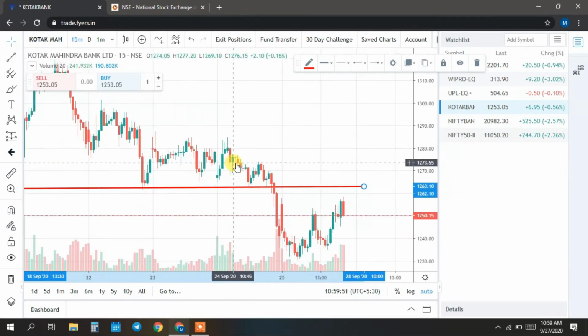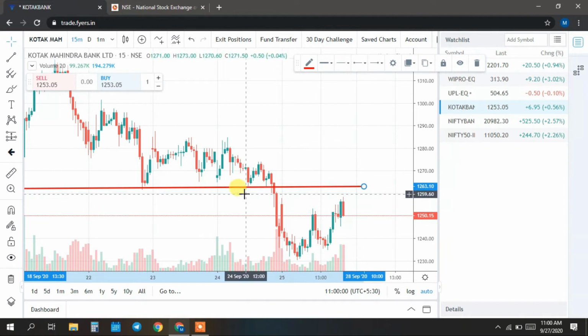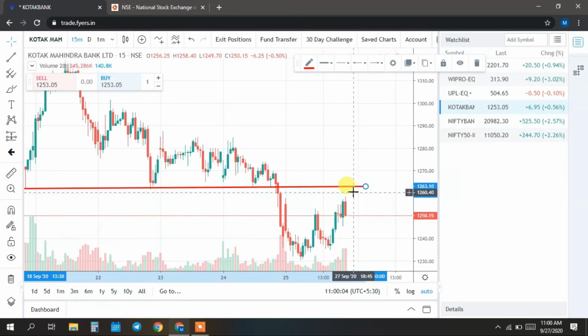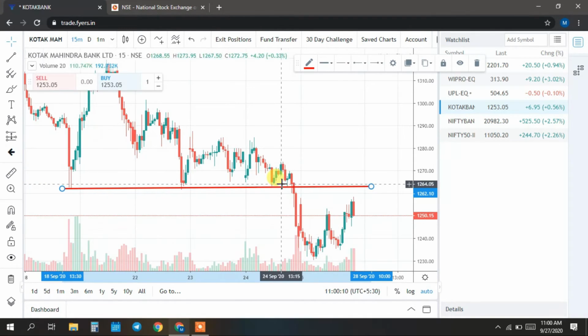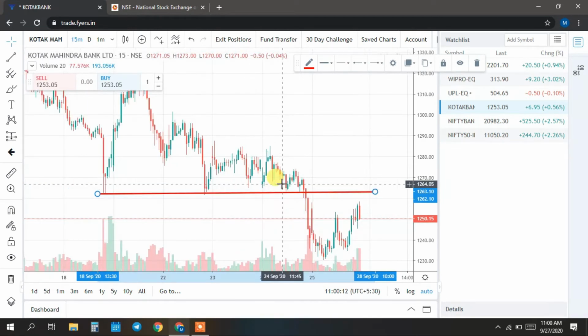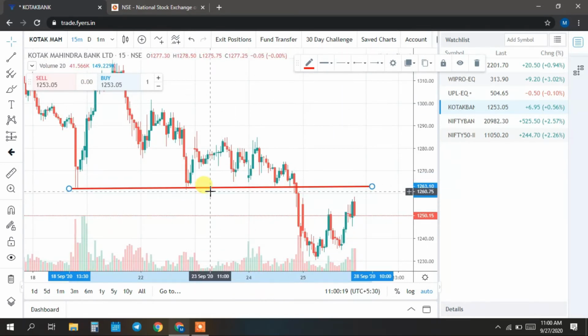So now what happened is Kotak Mahindra Bank fell through this line, and now when it reaches this line, it takes resistance. The seller gets activated at this level. As soon as it comes to this level, you can see some fall. So it's looking negative for me. Kotak Mahindra Bank also, you can sell below 1250 or 1249. If it goes below that, you can take a sell trade on Kotak Mahindra Bank.